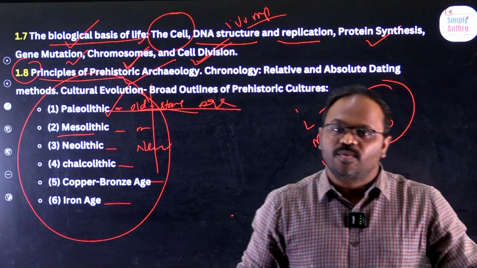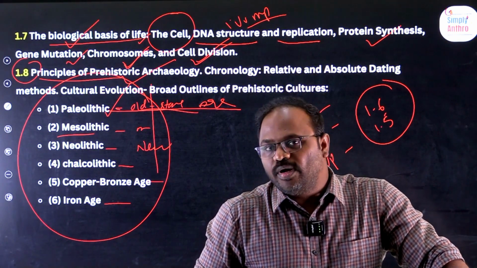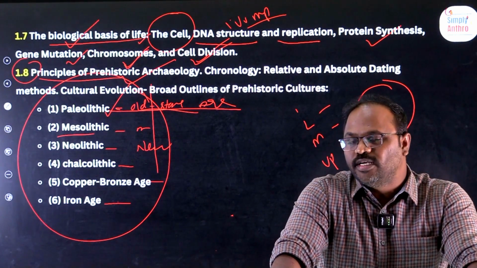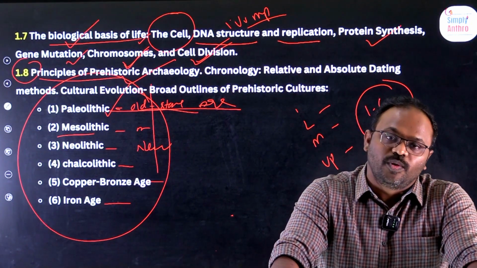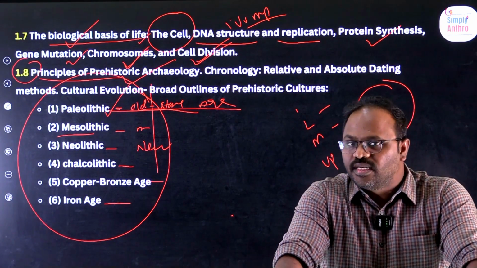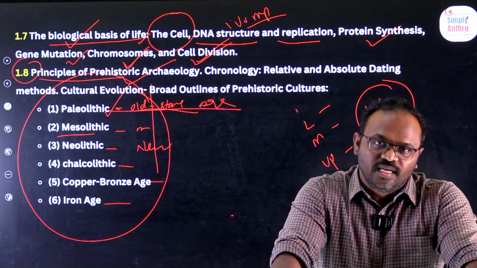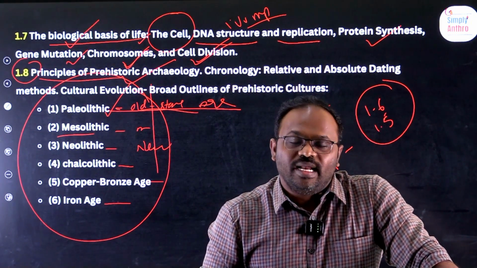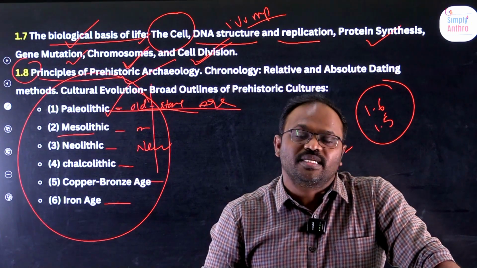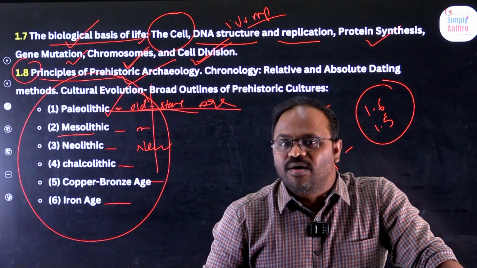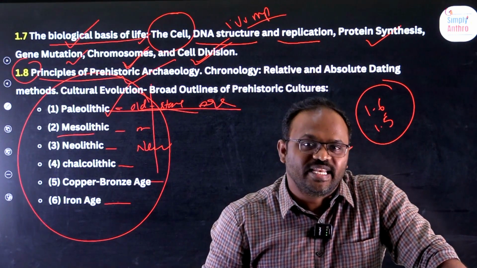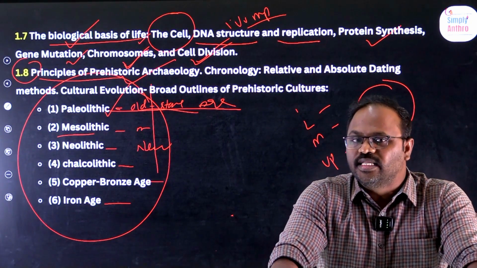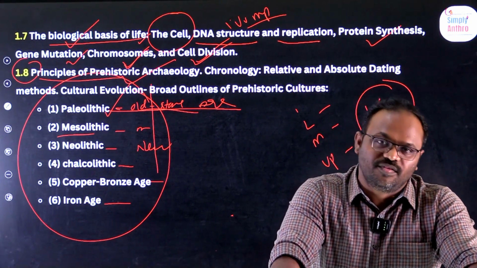So can you please repeat the syllabus of Chapter 1? 1.1 is scope, meaning, and development of anthropology. 1.2 talks about comparison of anthropology with other disciplines. 1.3 is about the branches of anthropology. 1.4 is about the emergence of man, or evolution of humans. There we will discuss synthetic theory and organic theory. In synthetic theory we have Dollo's rule, Cope's rule, Gause's rule and all. In organic theory we have Darwinian, pre-Darwinian, post-Darwinian.